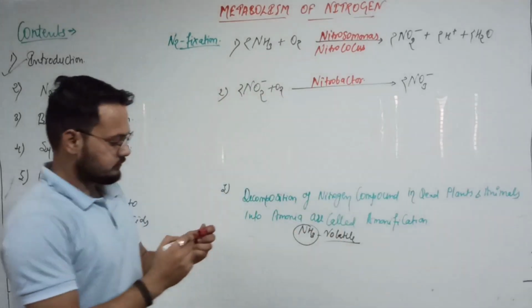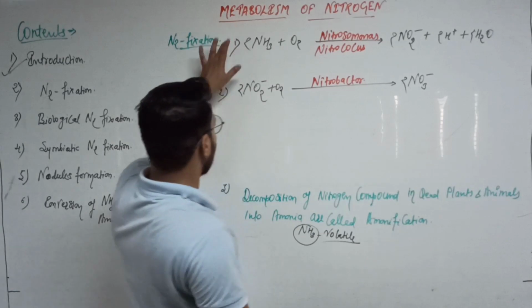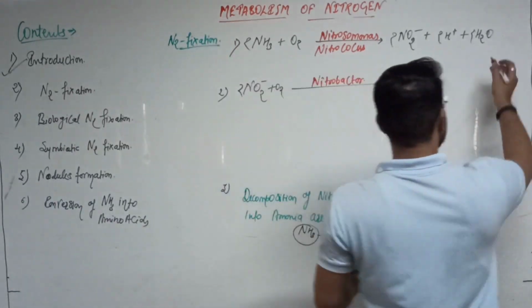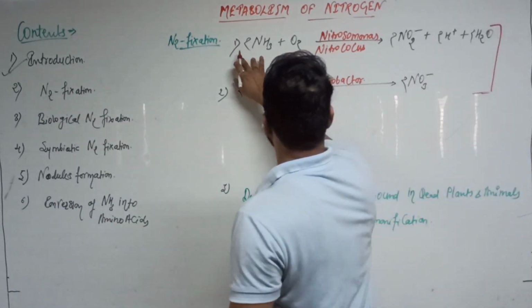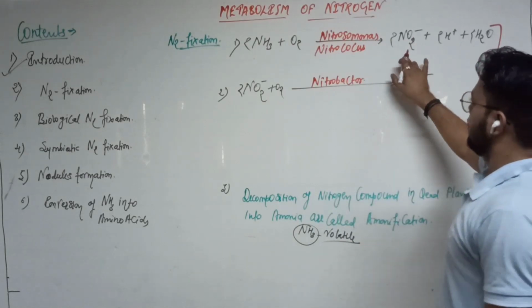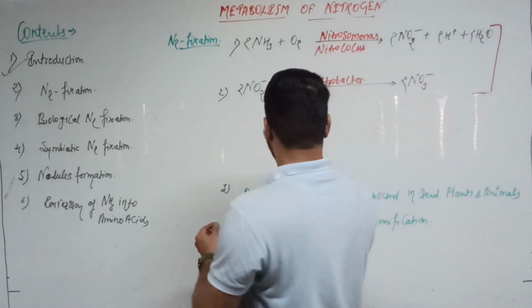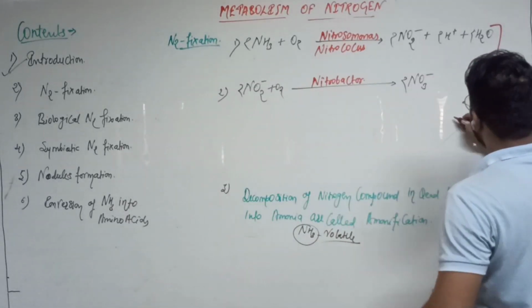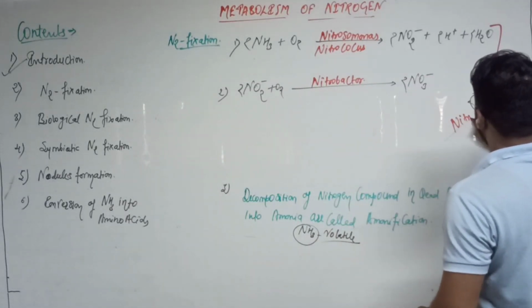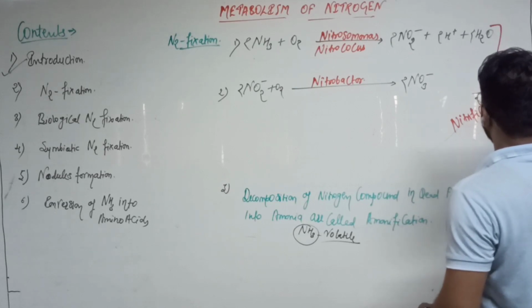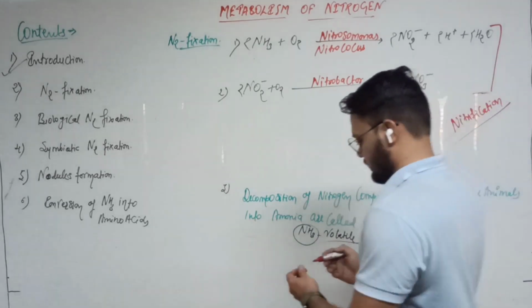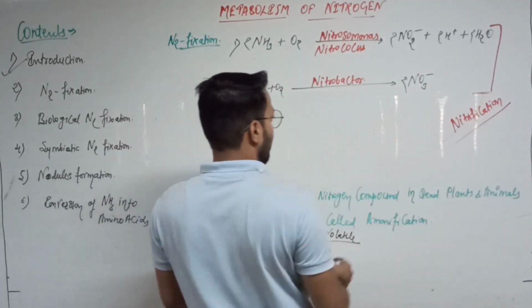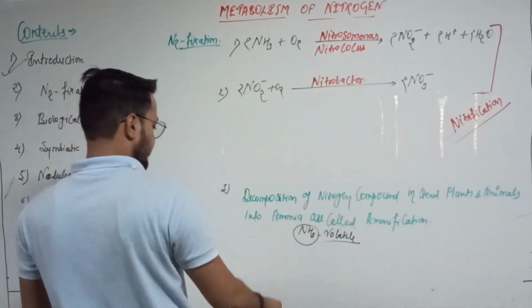So this whole two process where the ammonia convert into the nitrite and nitrate is called the nitrification.